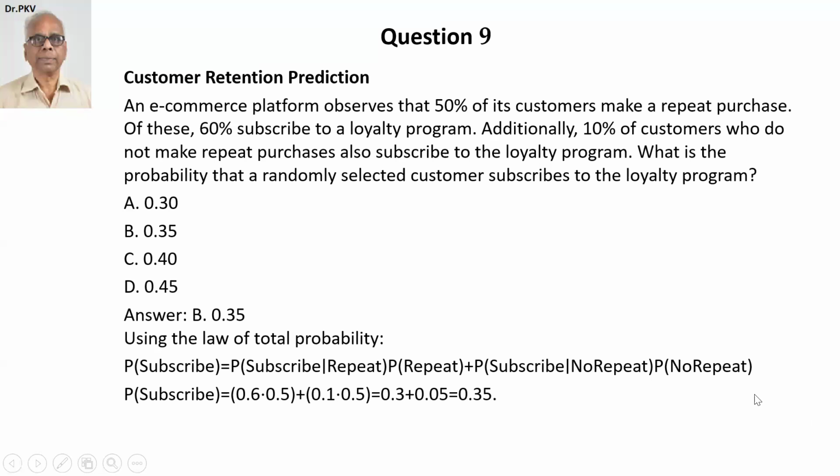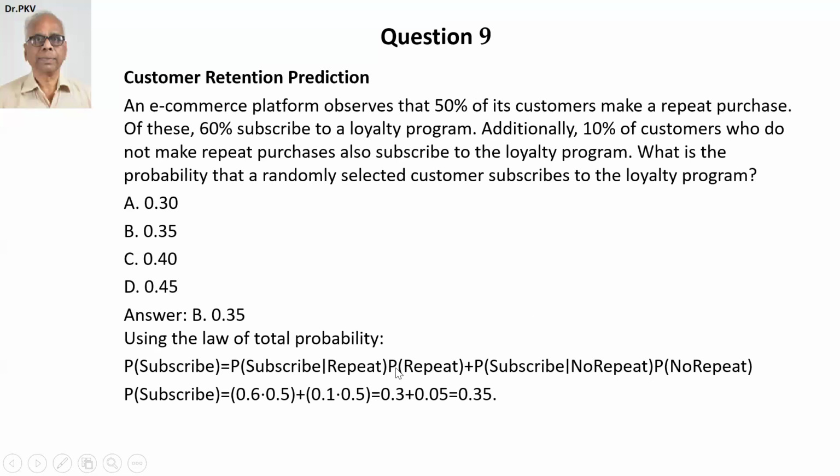So let's do this now. Probability of subscribe is therefore equal to probability of subscribe given repeat, 0.6, multiplied by probability of repeat, which is 0.5. Multiply these two. The second one, probability of subscribe given no repeat into probability of no repeat. So if 50% repeat purchases, 50% of the customers do not repeat.